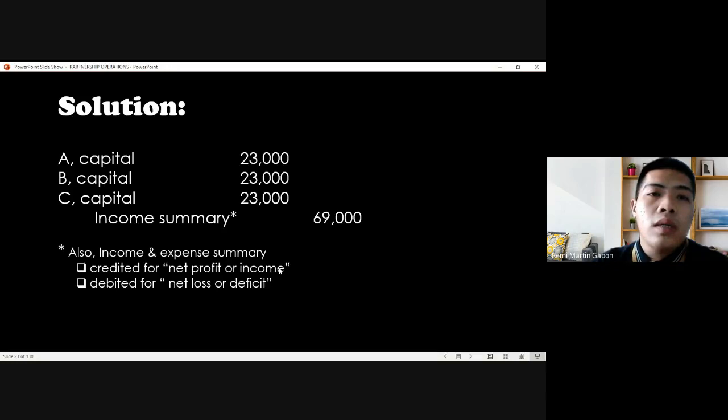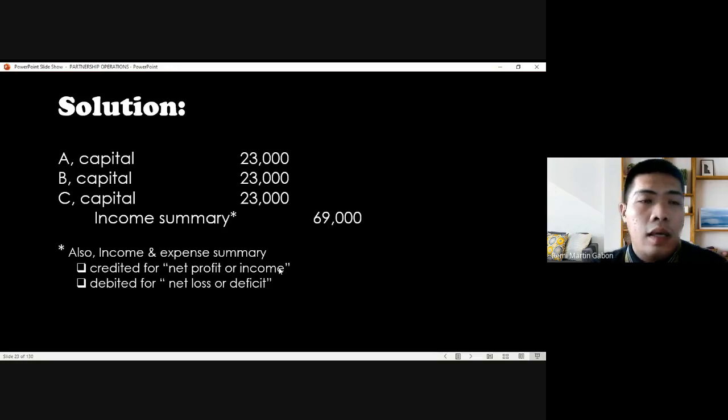You are closing everything, and whatever is the excess, whether a credit amount or a debit amount, will depend on the income and expense summary. If the income and expense summary is debited, it's a net loss. If credited, it is a net profit.